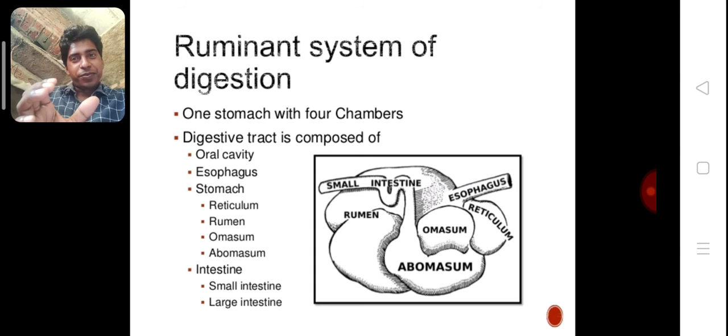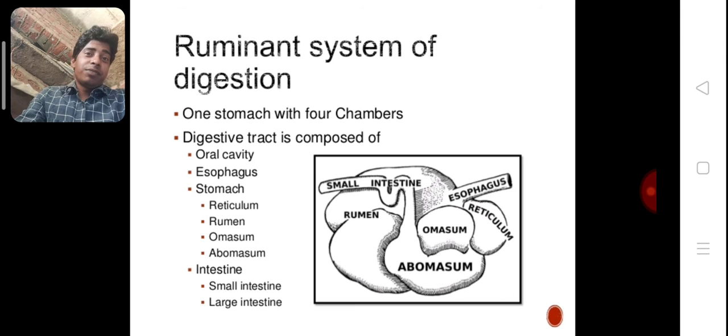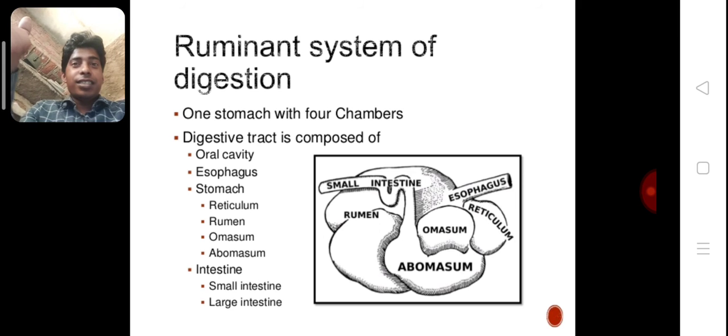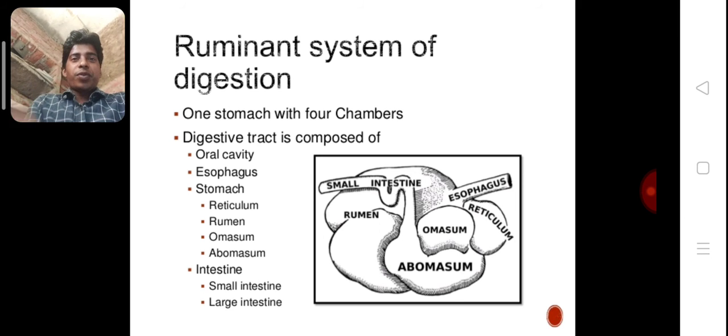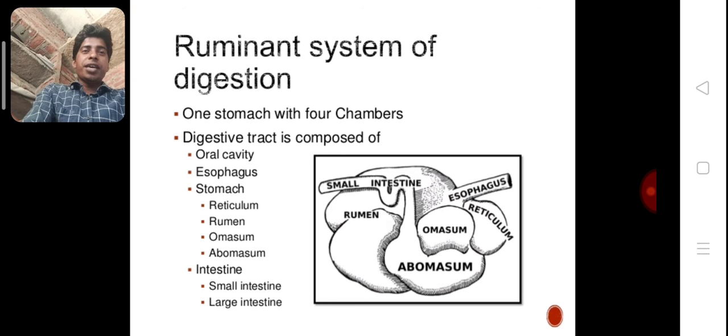Dear student, ruminants are hoofed, plant-eating animals that digest their food in 2 steps.